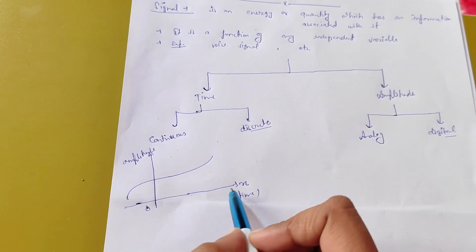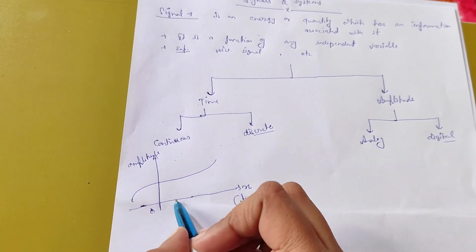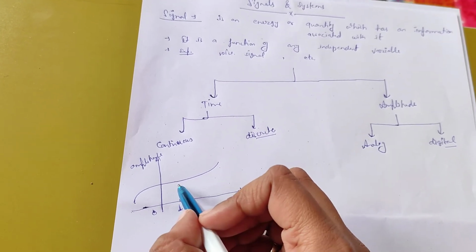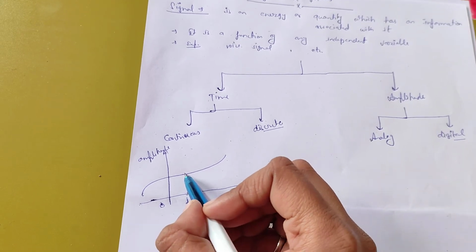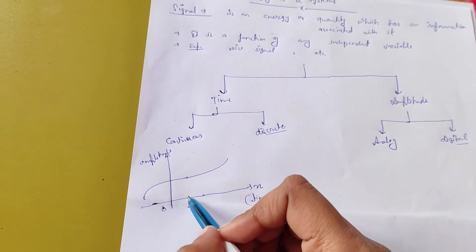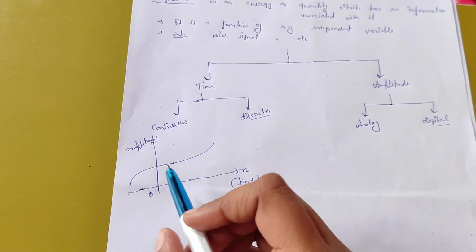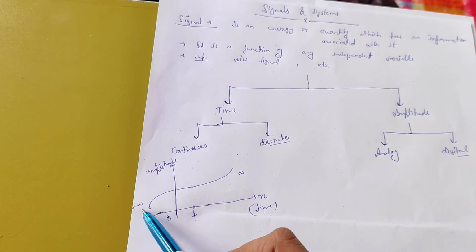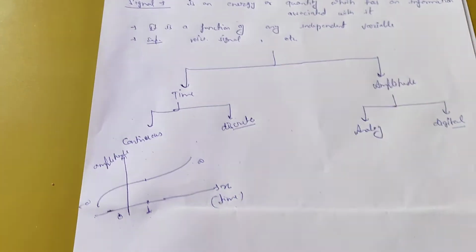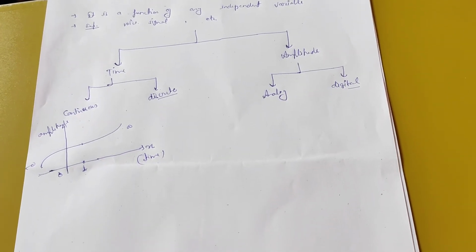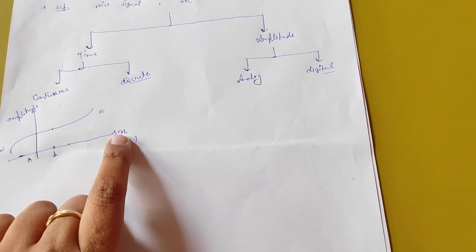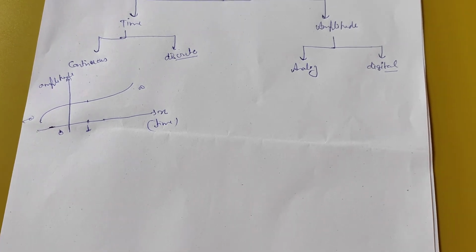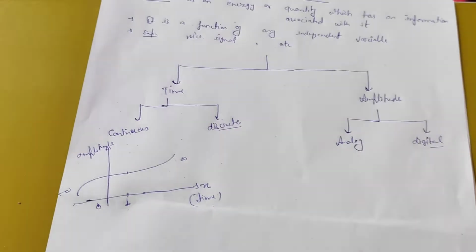Suppose we want the signal at the time instant t equals 1; here we can see that at t equals 1 our signal is present. If we take any value from minus infinity to infinity, the signal must be present at each and every instant of time. So this is our continuous time signal.